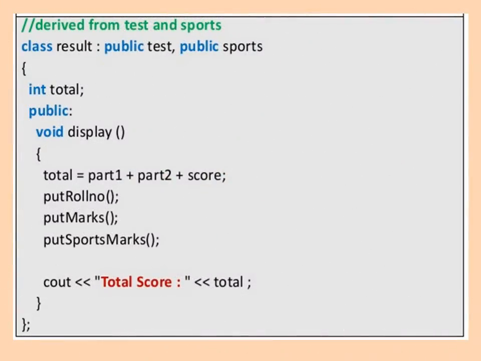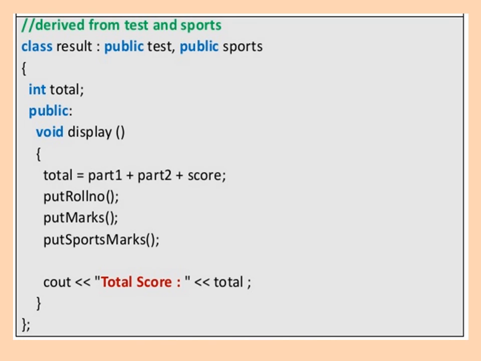Now derive result from the test and the sports. So class result colon public test comma public sports. So the result class is derived from the two base classes, test and sports. Now define the result class. Here we declare one variable, int total. In the public section we define one function, void display. So here in the display function we are going to calculate the total. Here we are using part 1, part 2 and score. These are the marks which come from test and sports. So total is equal to part 1 plus part 2 plus score.